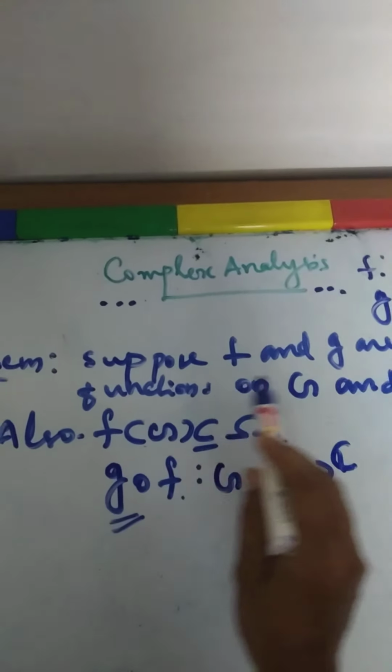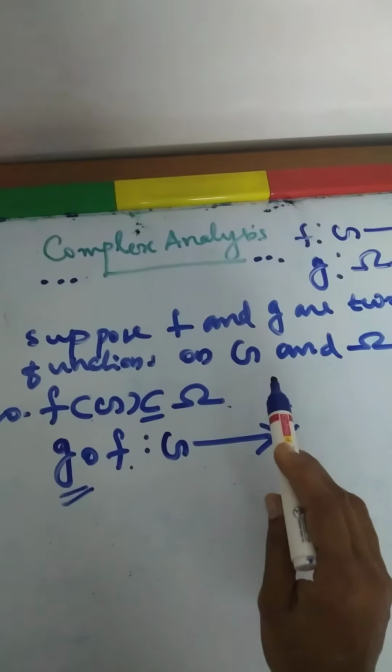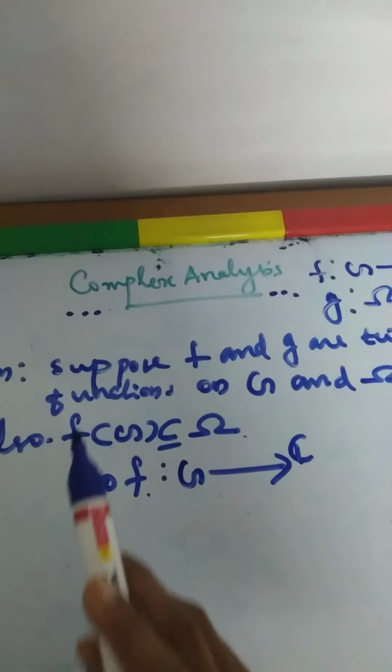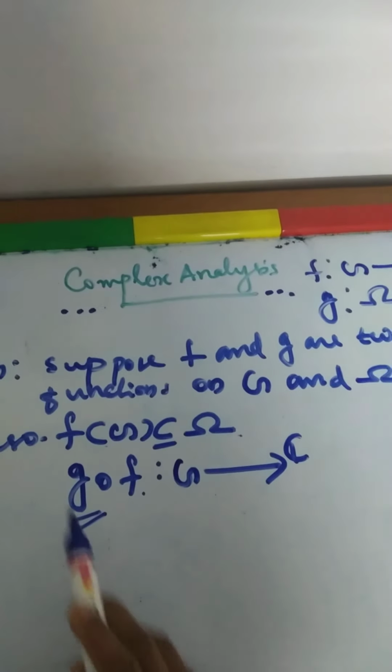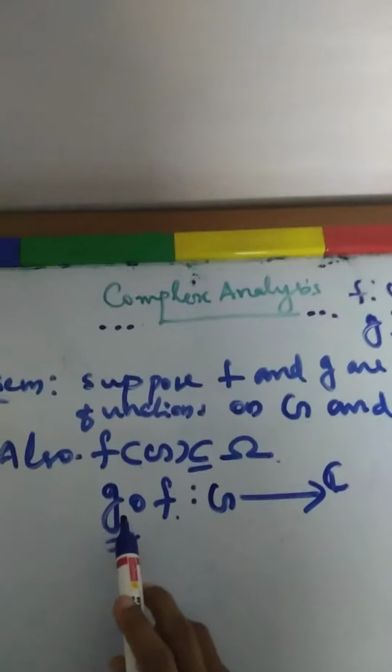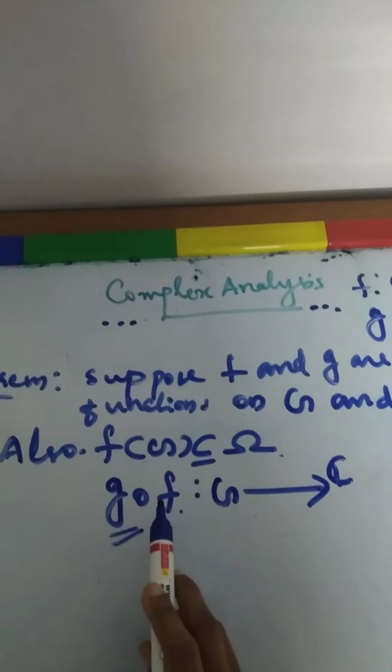So if f and g are two analytic functions on capital G and omega respectively, and also f of G is contained in omega, then you can consider the composition function g composition f.